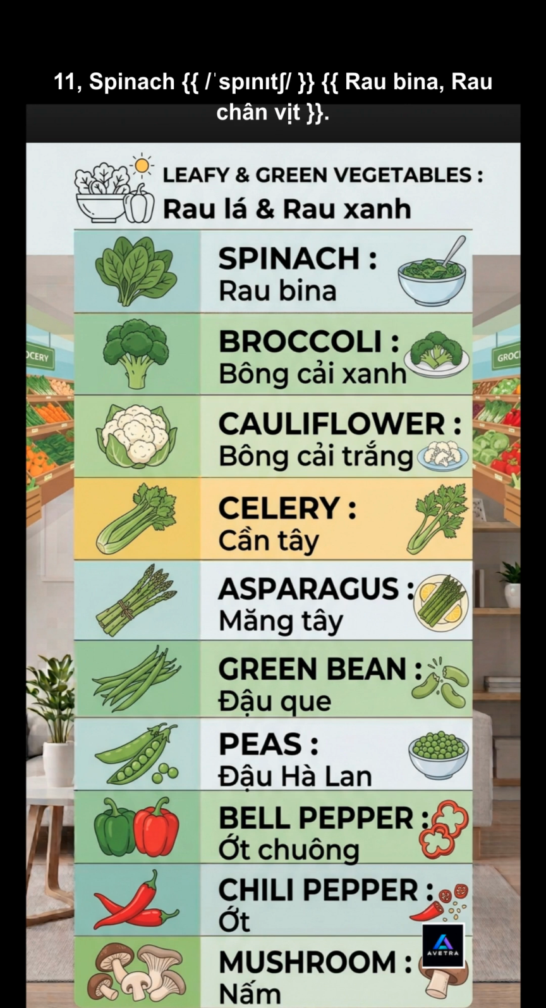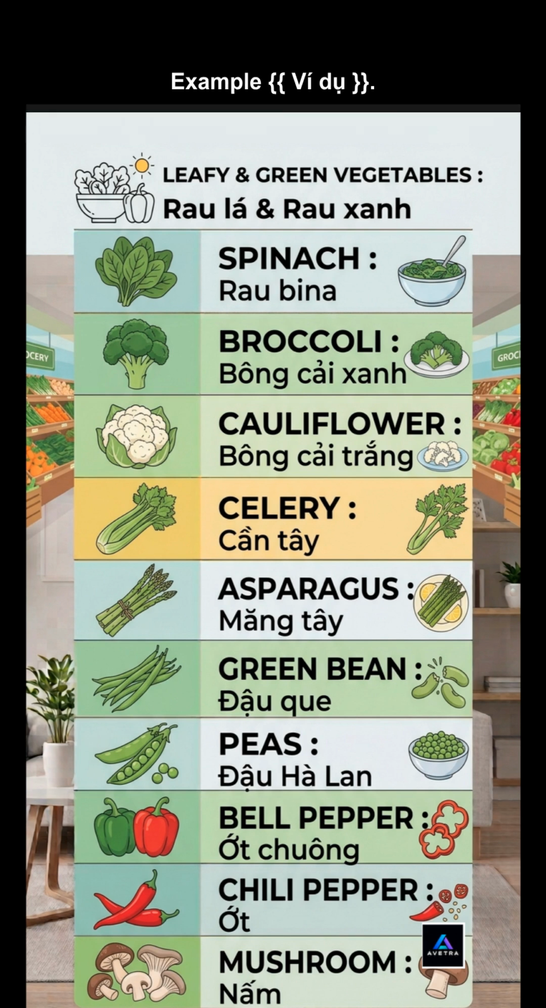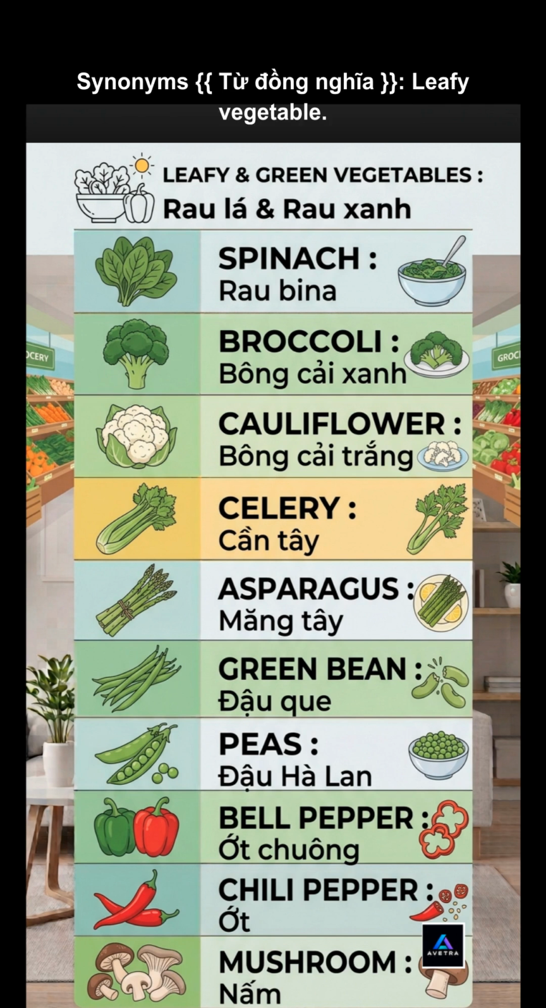11. Spinach. Meaning, a leafy green vegetable rich in vitamins. Example: spinach is good for your health. Synonyms: leafy vegetable.